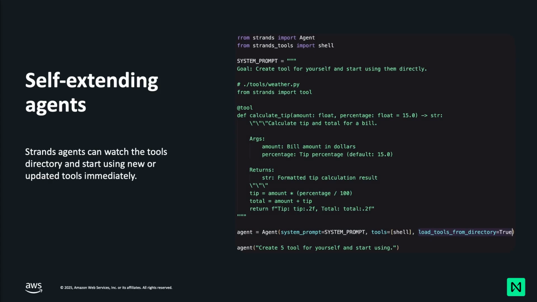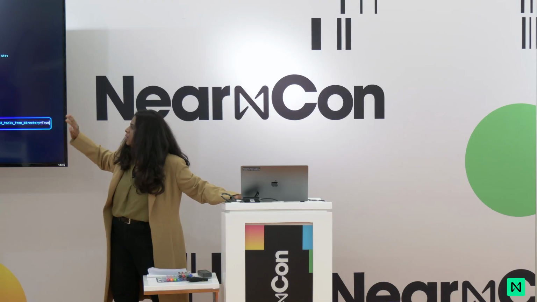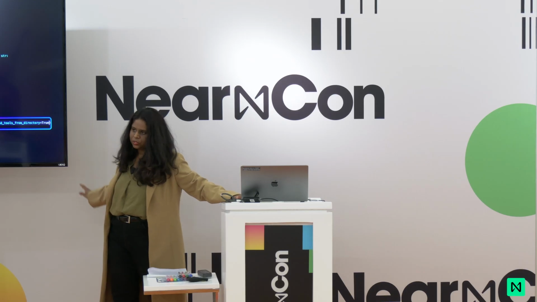So what I do here is I give it an example of what a tool looks like, set up all of the arguments, and show it as an example, and then just give it the system prompt, which is this, and then give it access to Shell, which is the only tool it has access to. And then we also say load tools from directory equals to, right?